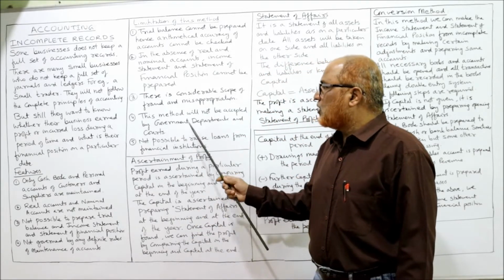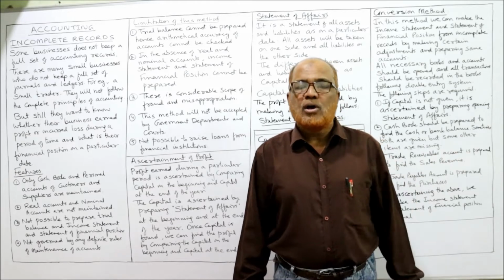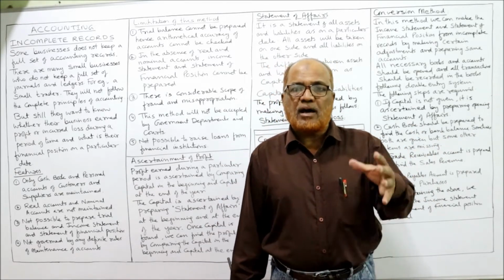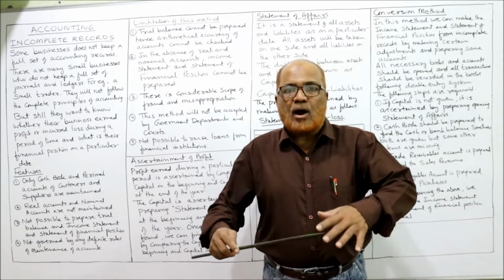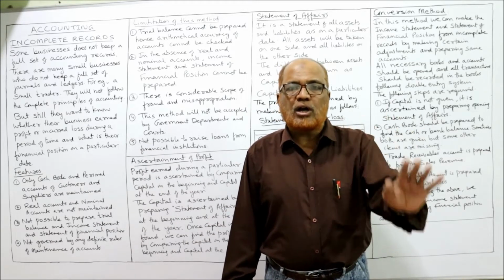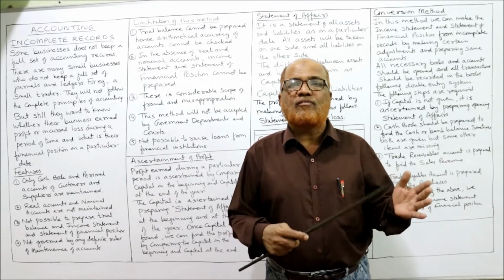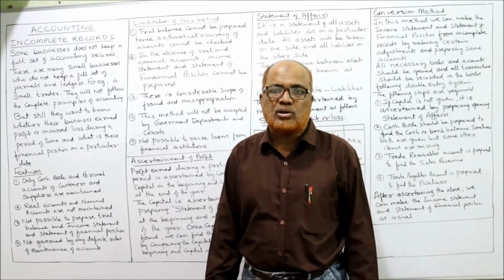Next, this method will not be accepted by government departments like income tax and sales tax, which will apply rules and regulations to the business. Accounts prepared from incomplete records will not be accepted by government departments, and even a court of law will not recognize them.